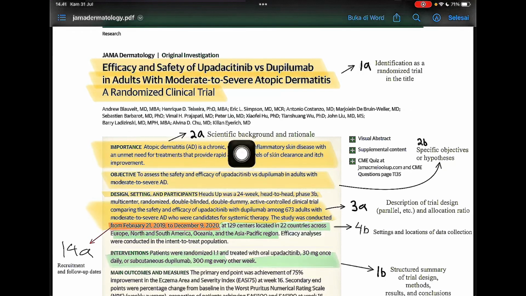This is scientific background and rationale. Next is point 2B. Objective: to assess the safety and efficacy of upadacitinib versus dupilumab in adults with moderate to severe AD. This is a specific objective or hypothesis.